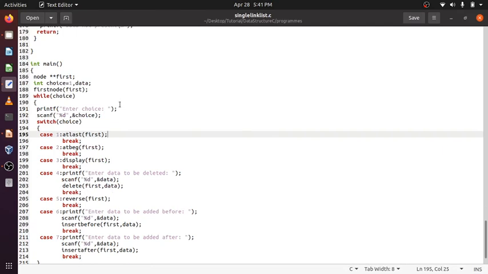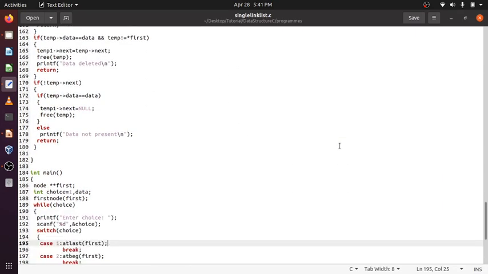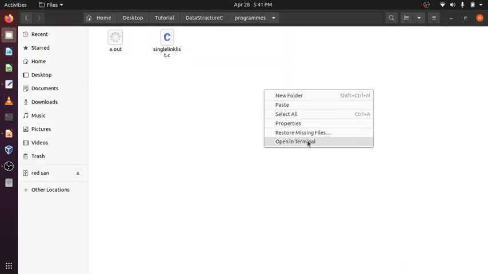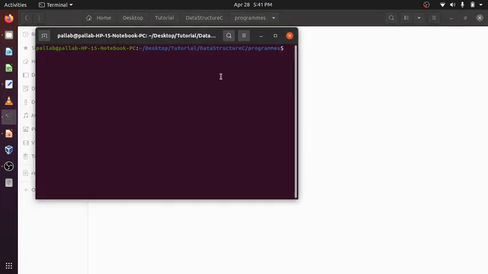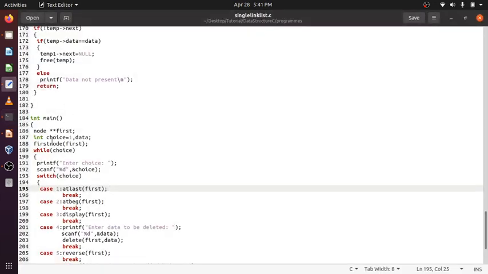Next, suppose this is a main function which is calling each and every function. Let's execute this program first. Enter data. So first time, the list is empty, so I am just creating the first node.